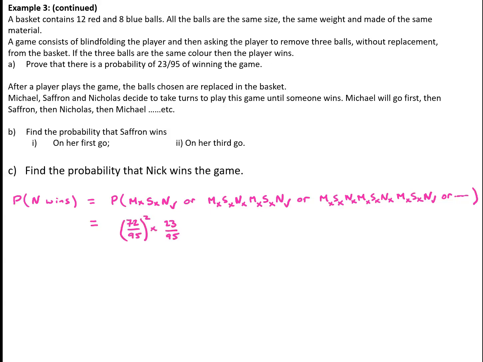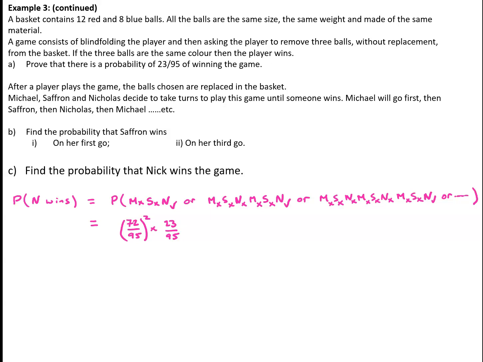23/95. The second possibility is that Mike, Saffron and Nick all lose on their first go, and Mike and Saffron lose on their second goes, but Nick wins on his second go. So that's 5 losses and then a win for Nick.